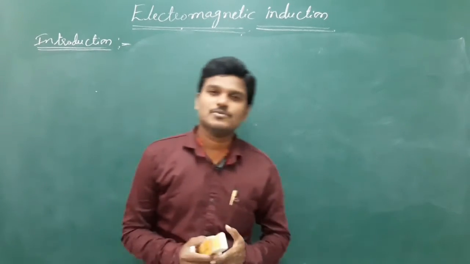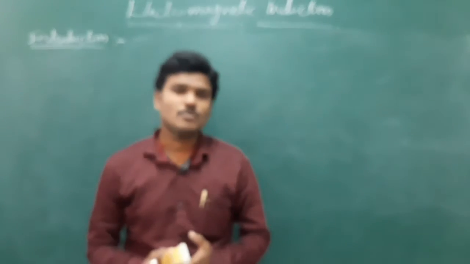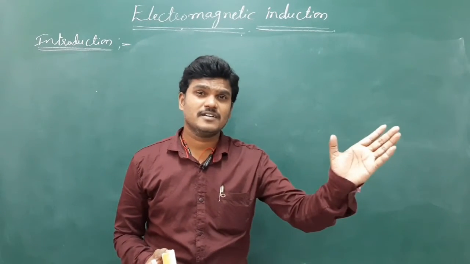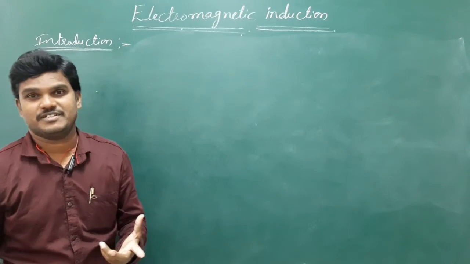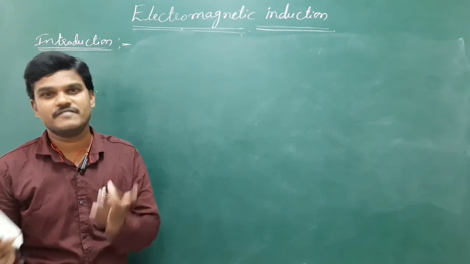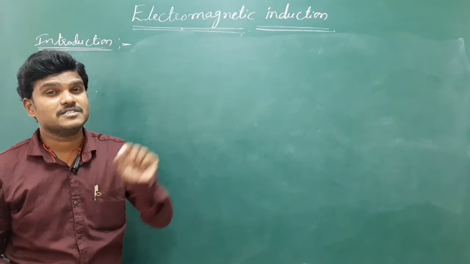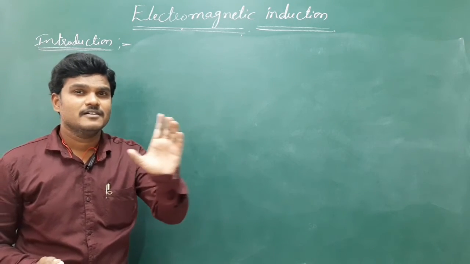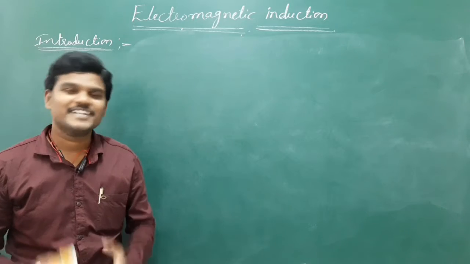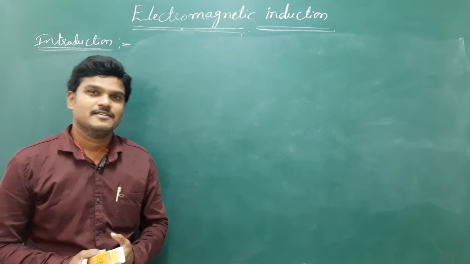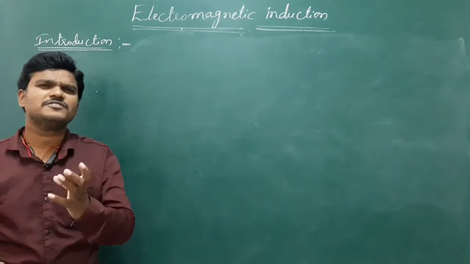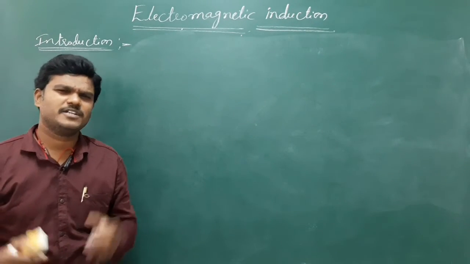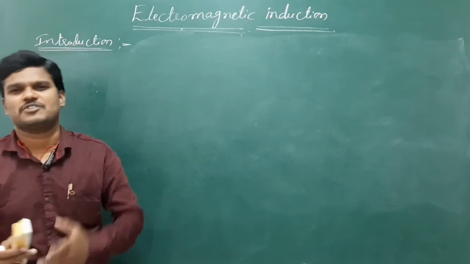From Oersted's experiment, we know when current passes through a conductor, a magnetic field is produced around the conductor. But here we are going to learn the converse of that effect, quite the opposite effect of the previous chapter.